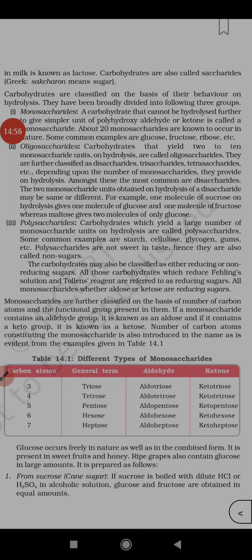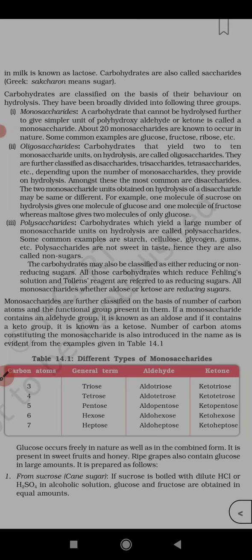So let's talk about what is the Tollens test and what is Fehling's test. Tollens test: on warming an aldehyde with freshly prepared ammoniacal silver nitrate solution, that is Tollens reagent, a bright silver mirror is produced due to the formation of silver metal.